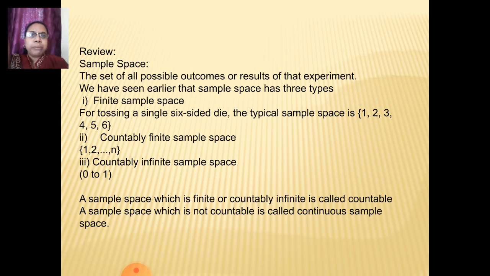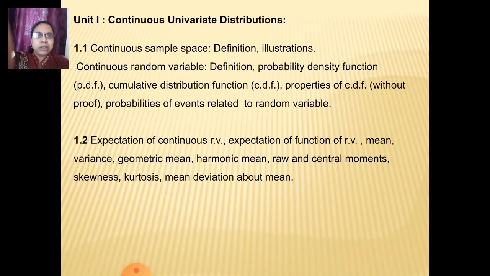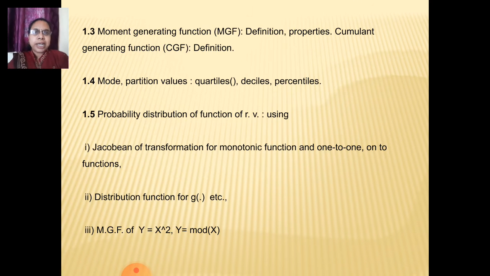And here the topic starts, that is continuous univariate distributions, which is unit first. In that unit we are going to study the syllabus on these points, that is continuous sample space: definition, illustration, then probability density function, cumulative distribution function, then properties and probabilities of events related to random variables. In the second point, expectation of continuous random variable, mean, variance, geometric mean, harmonic mean, raw and central moments, skewness, kurtosis, mean deviation about mean, etc.